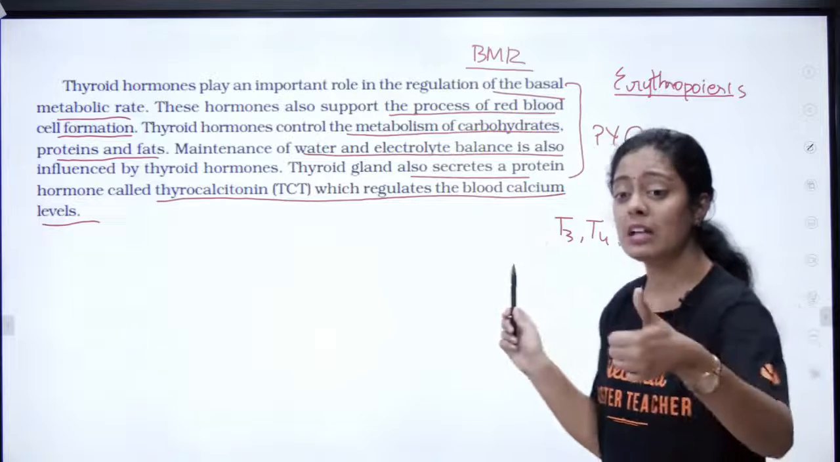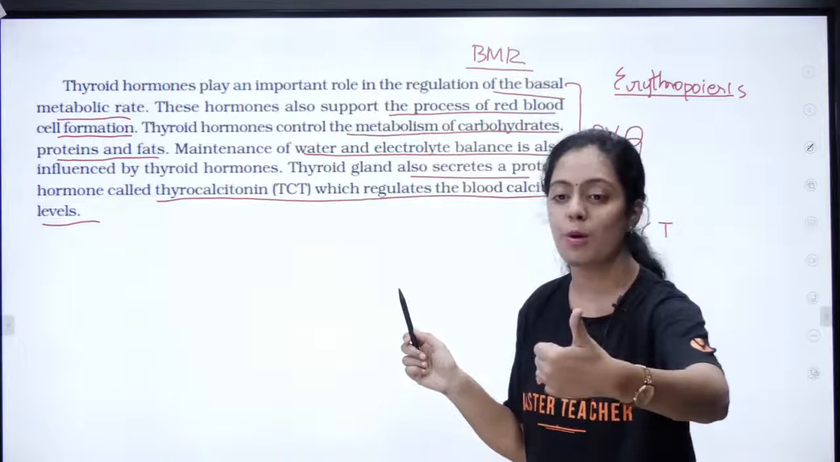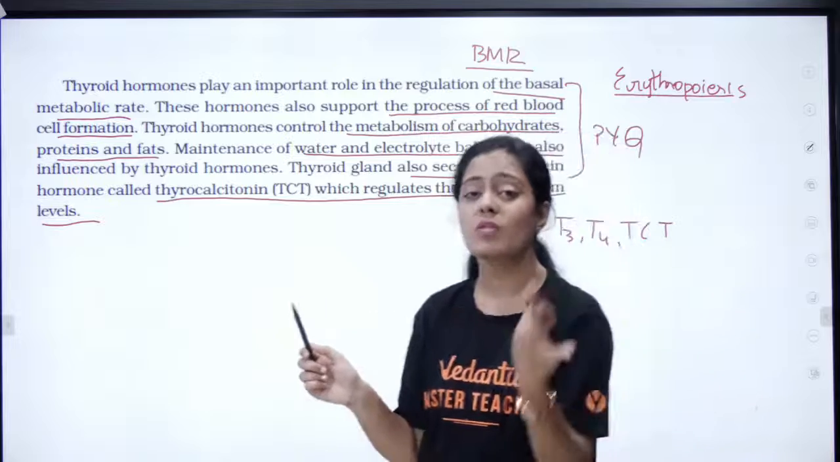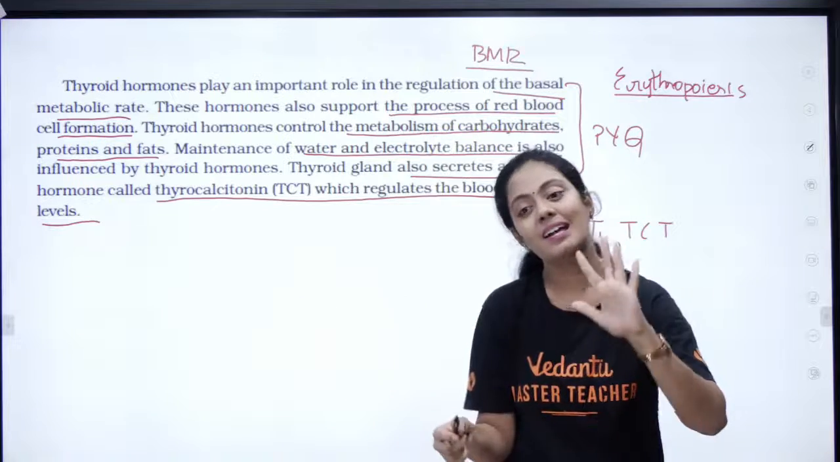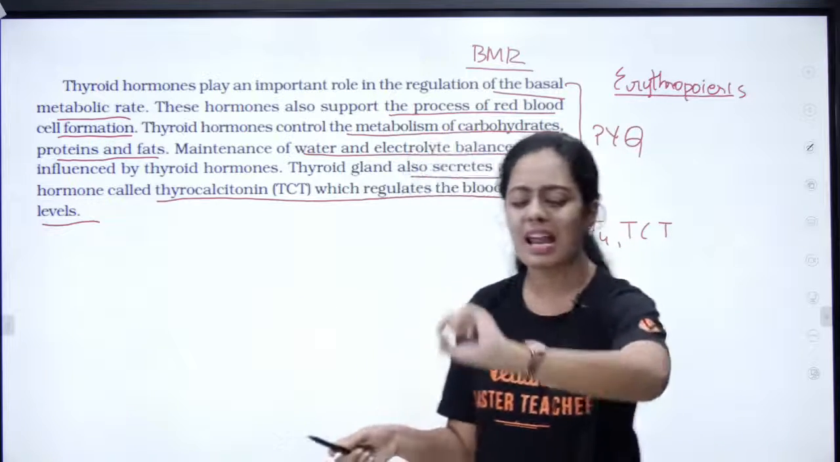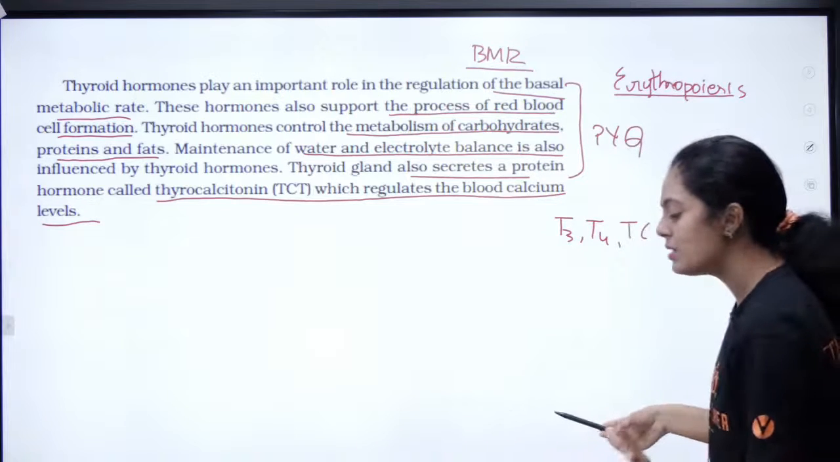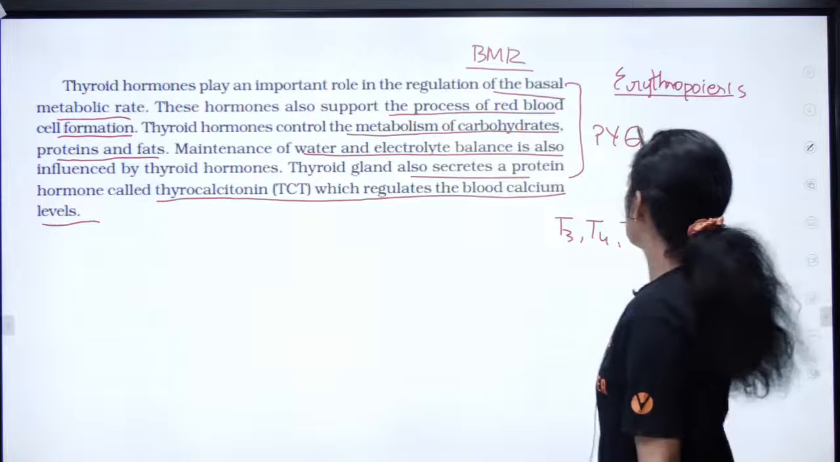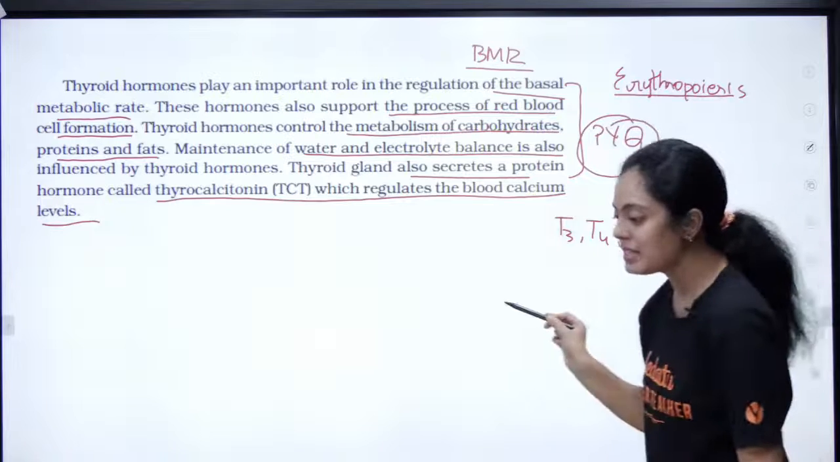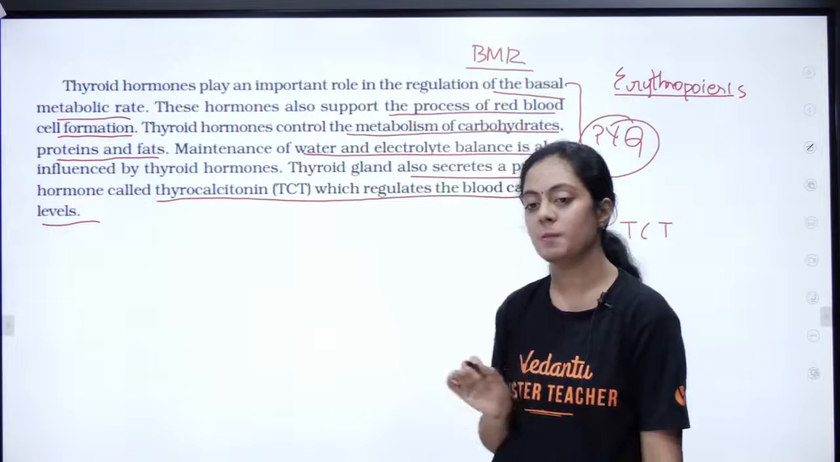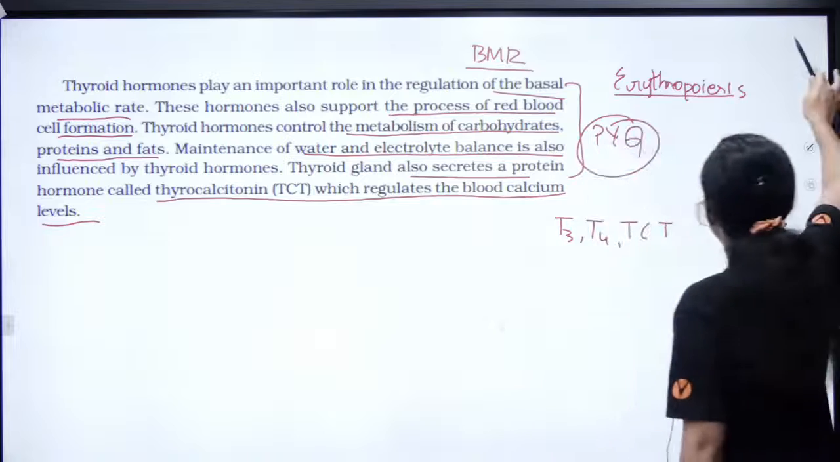Okay, so can you tell me the hormone which is involved in erythropoiesis? Thyroid hormone. The hormone which is involved in maintaining your BMR? Thyroid hormone. So every line here is a potential question. Can we continue? Any doubts here? Okay, this is a very important PYQ. You can mark it in your NCERT. Definitely they can ask.